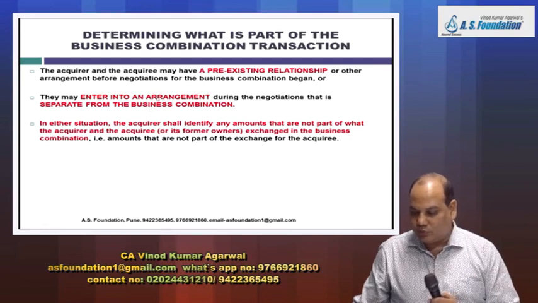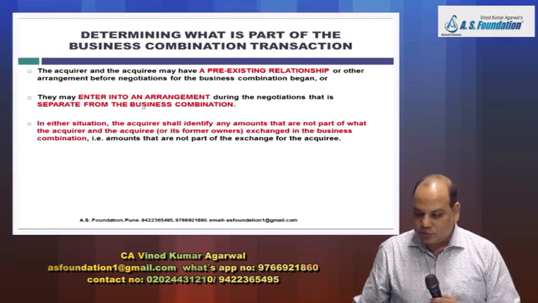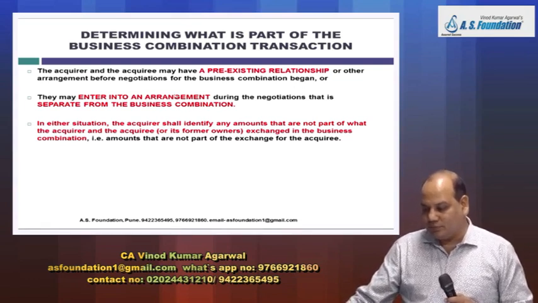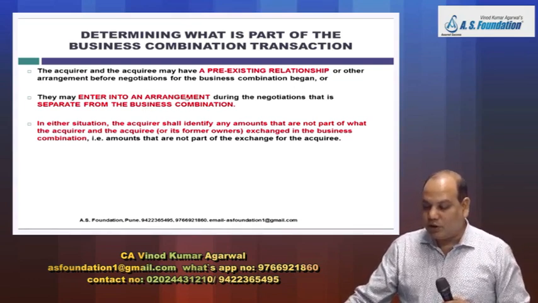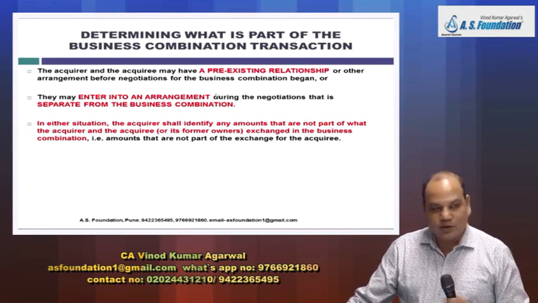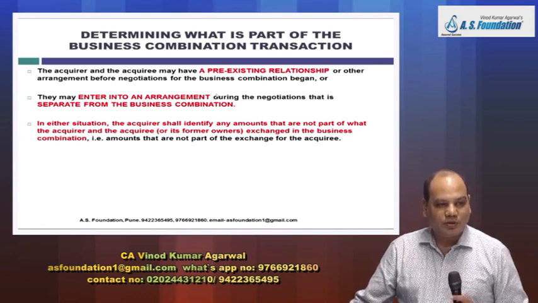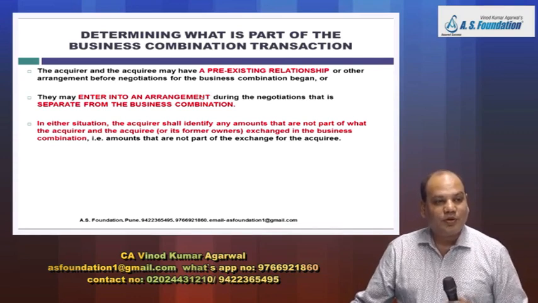So what we will have to do, in case any consideration is paid, is divide that consideration between what is paid for the business combination and what is paid for a separate arrangement or pre-existing relationship. For example, we will discuss below, we tell the employees of the other company that if you continue, we'll pay you 10 lakh rupees, and they pay 10 lakh rupees in advance to those employees.